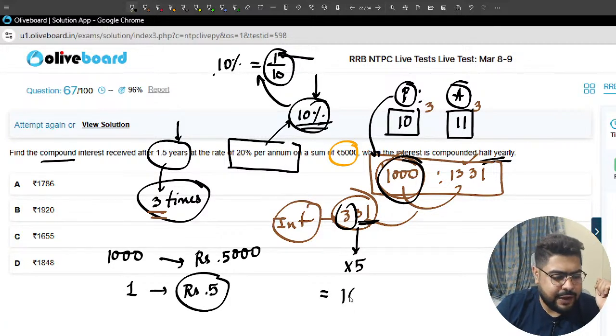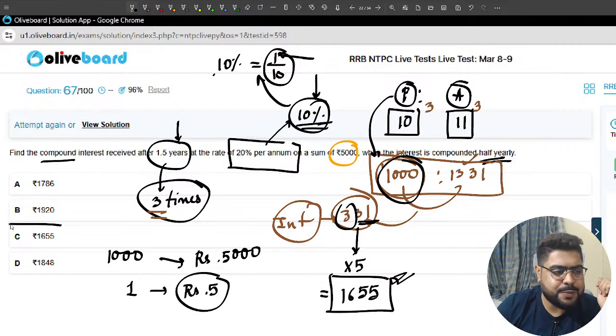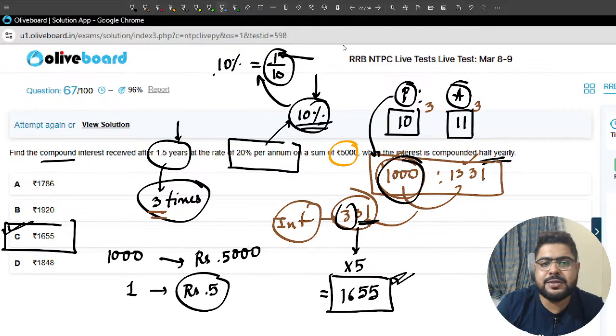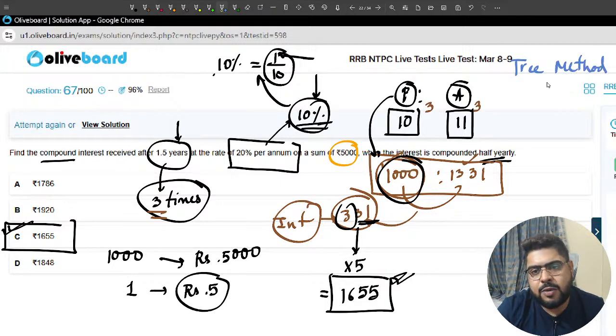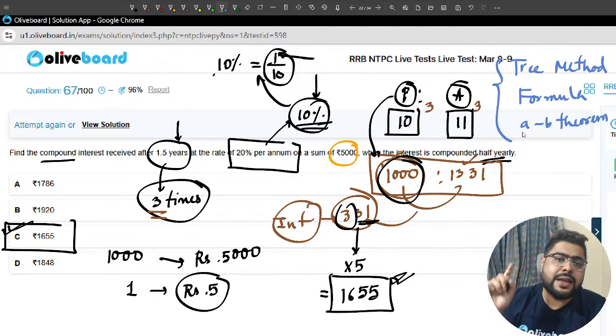1500 and 155 is 1655, sir. 1655 is the answer, option number. Now again, you could have done this question using the tree method, using the formula, using the AB theorem. So there are so many different ways of solving compound interest.